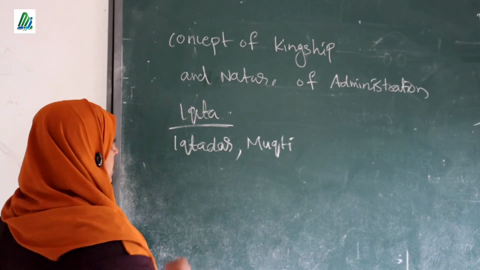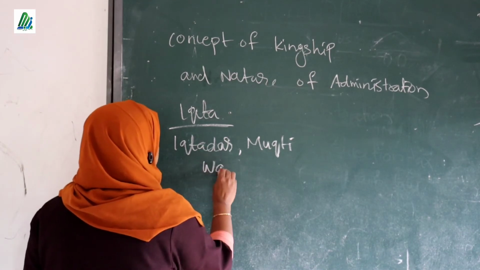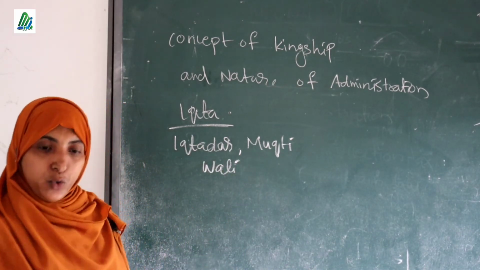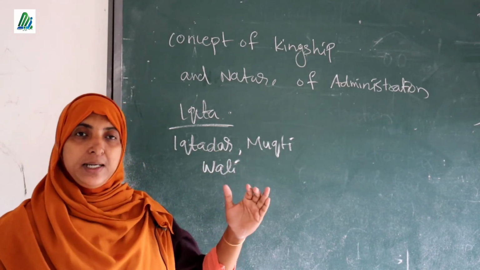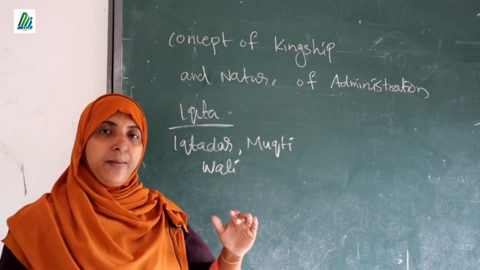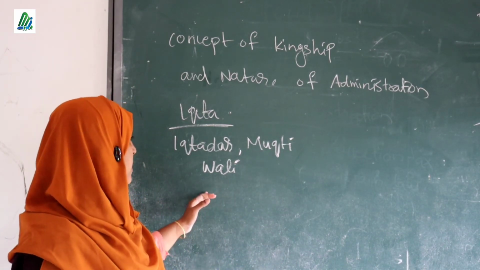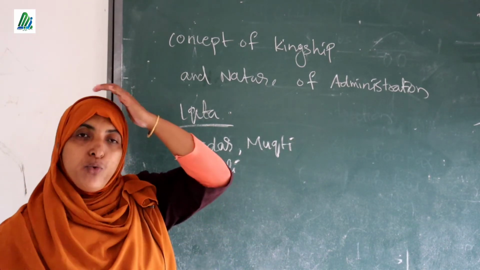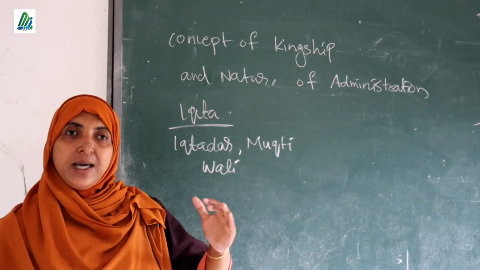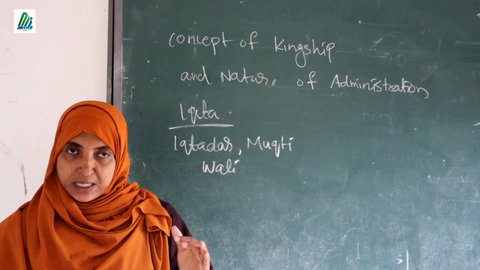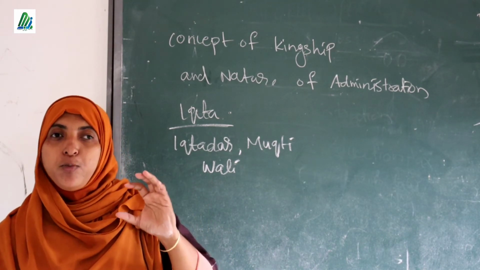In some other places, those who got Ikta for ruling different places were known as Wali. Their duty is the same duty that we see in the local area, that means the collection of tax, maintaining law and order, and keeping a well-equipped army.